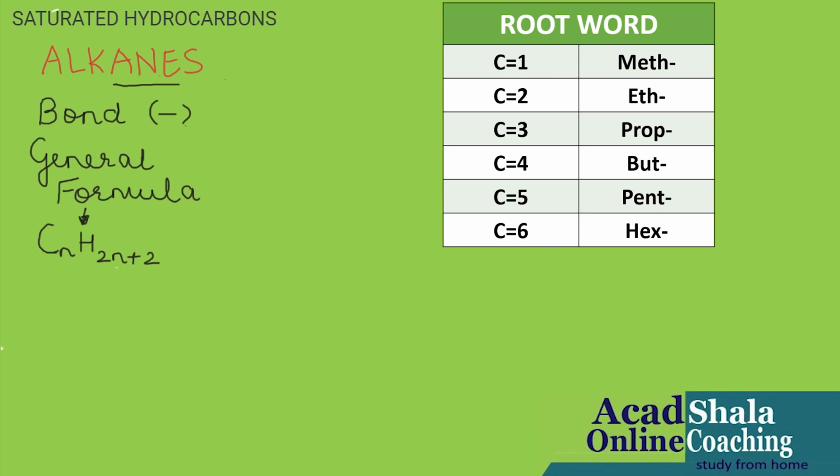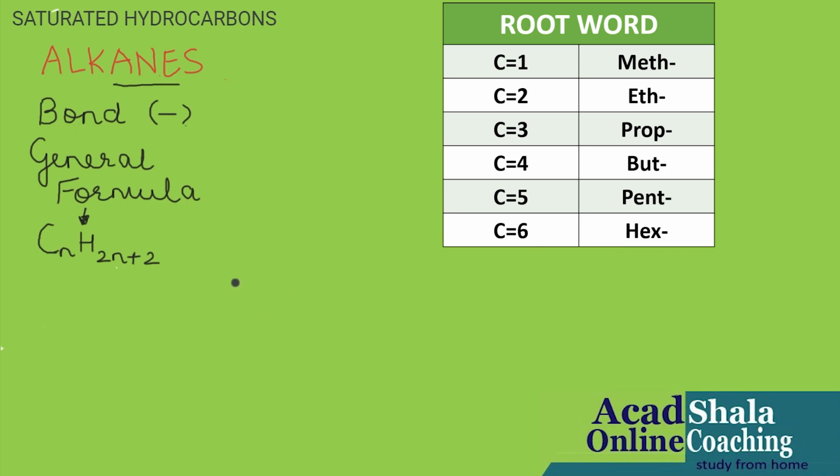So this is the basic of hydrocarbon which you need to know: when carbon is 1, 2, 3, 4, 5, 6, the root word is meth, eth, prop, but, pent, hex. Now, let us come to the hydrocarbons one by one, the saturated hydrocarbons, that is alkanes, ending with the word ANE.